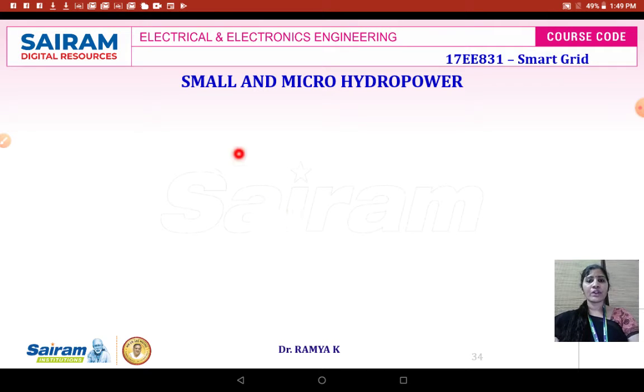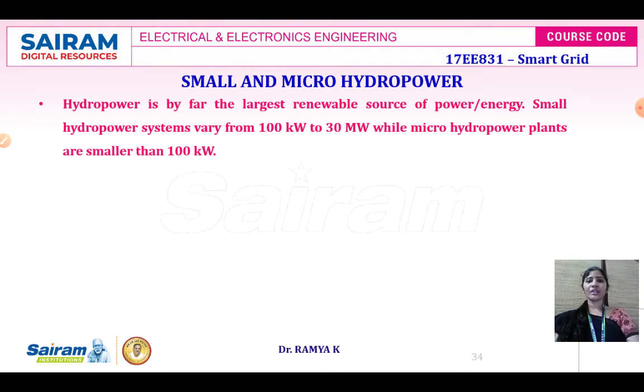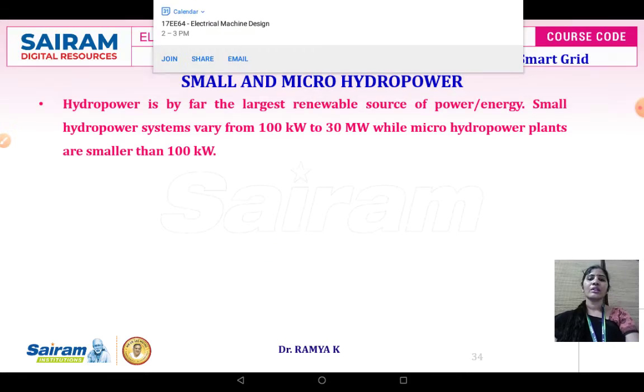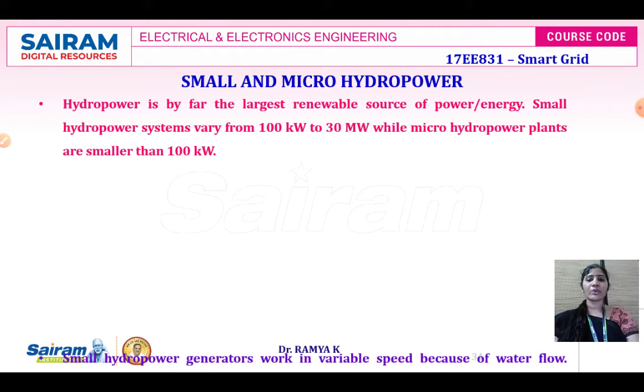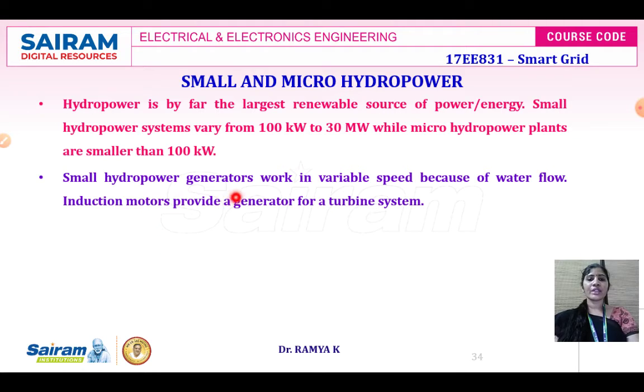Under hydropower, we are having small hydropower and micro hydropower. The small and micro hydropower differ only with respect to the power availability, like what is the maximum amount of power it can supply. Hydropower is by far the largest renewable source of power or energy. Small hydropower will vary from 100 kilowatt to 30 megawatt, whereas the micro hydropower plant will be smaller than 100 kilowatt. Small hydropower generators work in variable speed because of water flow.